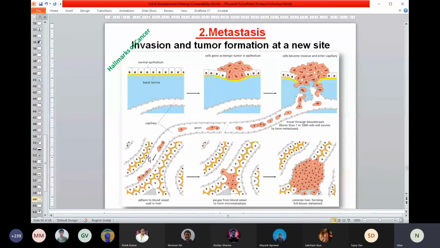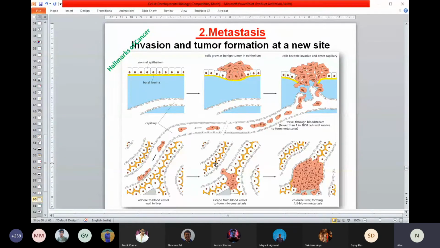Metastasis here means that cells detach and lose contact from each other. Cells tightly stick to each other at the origin, but they lose that capacity, so cells become very loose. They just come into circulation and can move. Once they are in circulation, they can move anywhere and start growing at any place. That process is called metastasis, and that's the most dangerous stage.